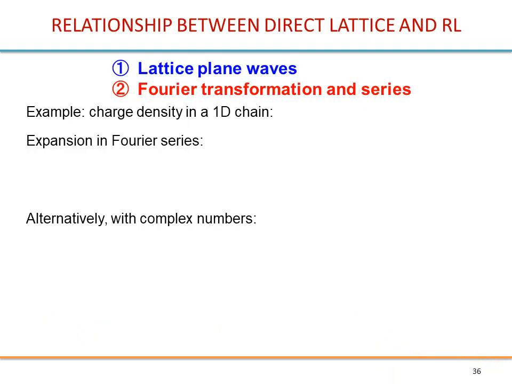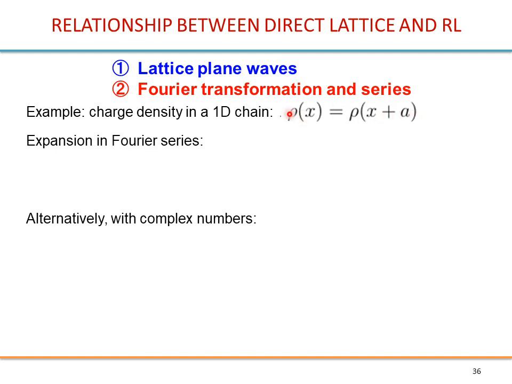So let's look now at the relationship between the reciprocal lattice and Fourier transformation. Let's move to a general equation for the amplitude of diffraction. So the charge density in one dimension, for a one-dimensional chain, for example, so it's a 1D lattice.